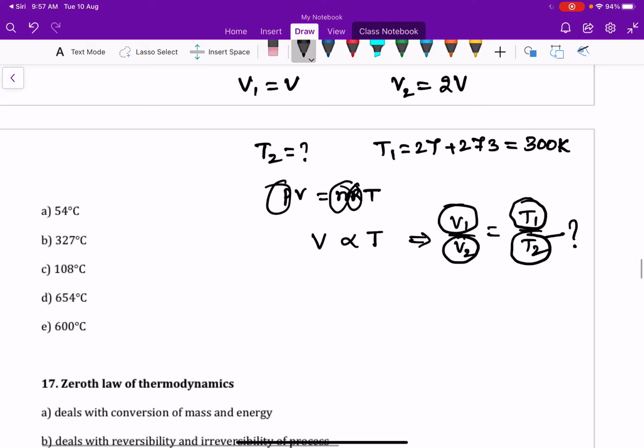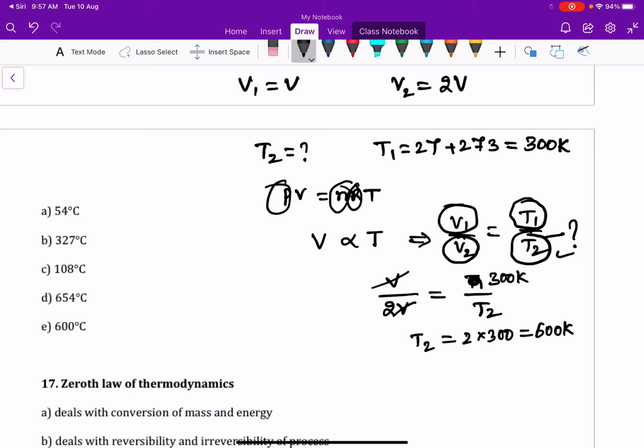So here V1 equal to V, divided by V2, which is 2V, is equal to T1 divided by T2. T1 we know is 300 Kelvin, divided by T2, which is unknown. So V and V cancel. So T2 is equal to 2 into 300, that is nothing but 600 Kelvin. T2 equal to 600 Kelvin.